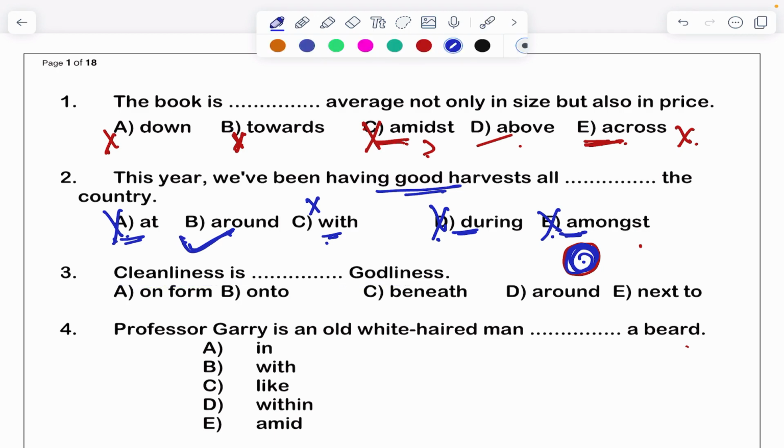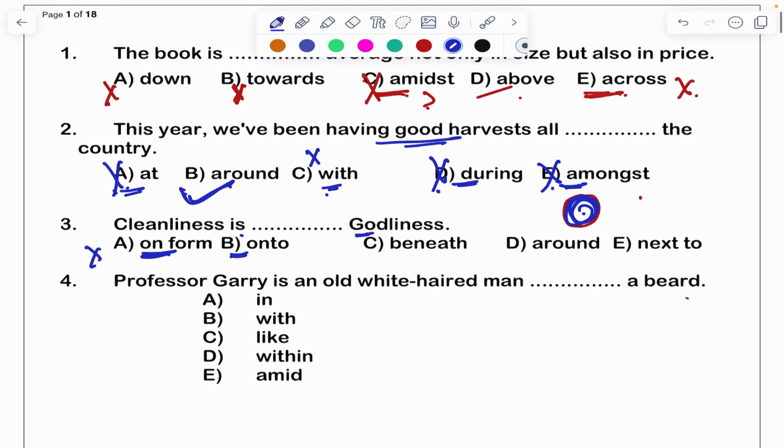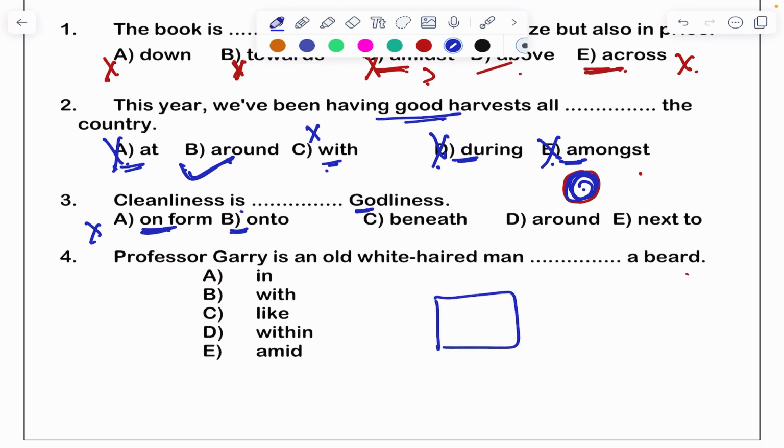Next one. Cleanliness is dash godliness. See, obviously everybody knows this. Cleanliness is next to godliness. Onto is not correct. Onform is not correct. Onto means, listen to me. See, this is a table and there is a cat. This cat is jumping on the table. So that time we will say onto. The cat jumped onto the table. So this is also incorrect.